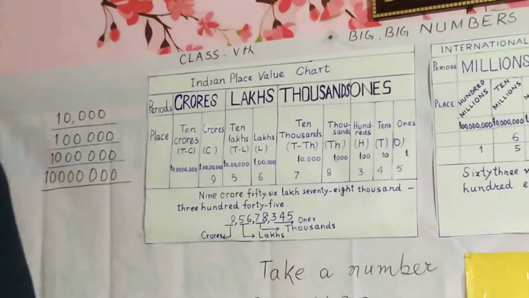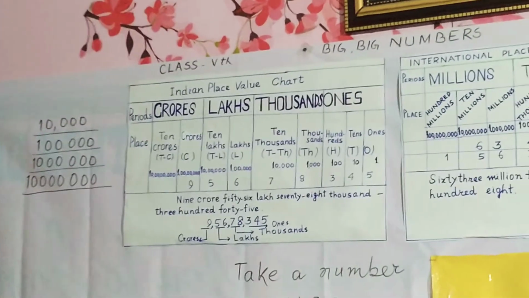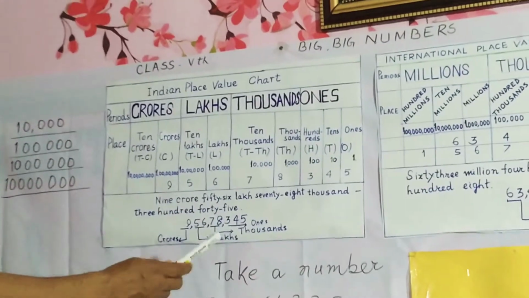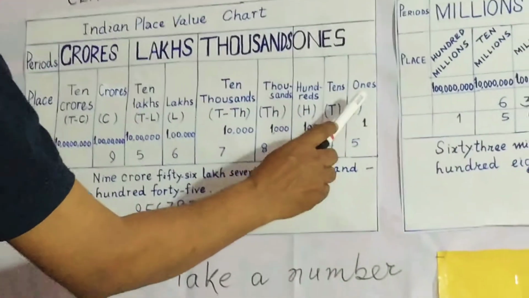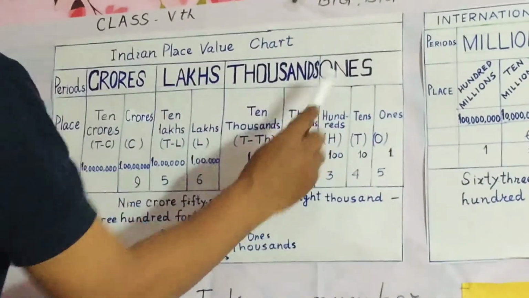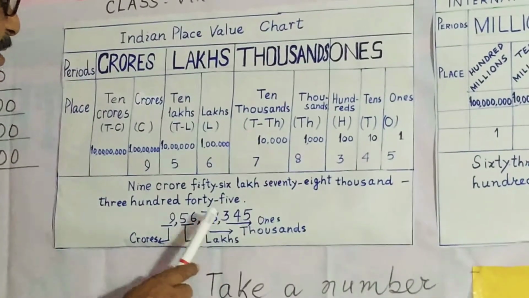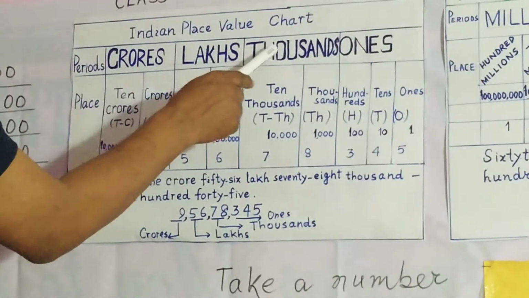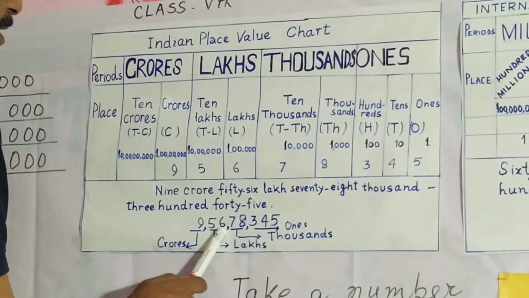To read or write the number easily, first of all we should insert the comma. First, just after 3 digits, since there are 3 places under ones. Then in thousands, there are 2 digits, so after 2 digits, insert a comma.